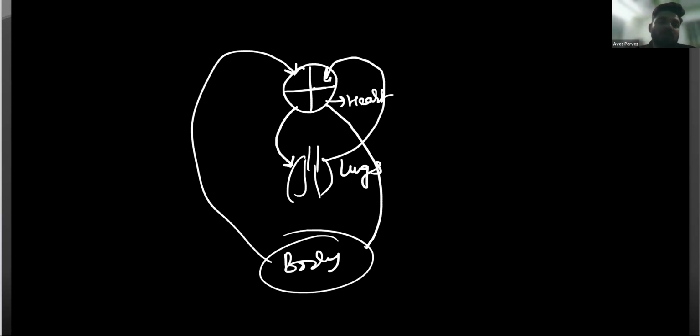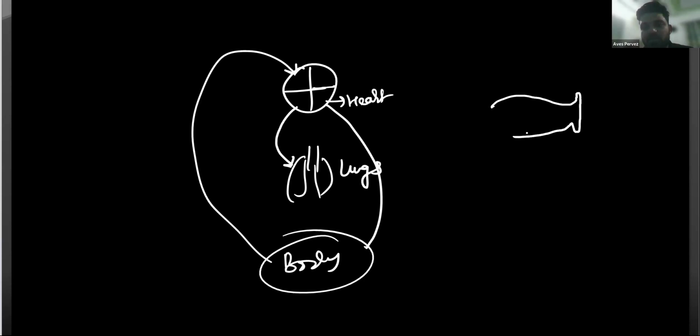In the single circulatory system, like in aquatic animals like fishes, fishes have gills. You know that these are gills present here.